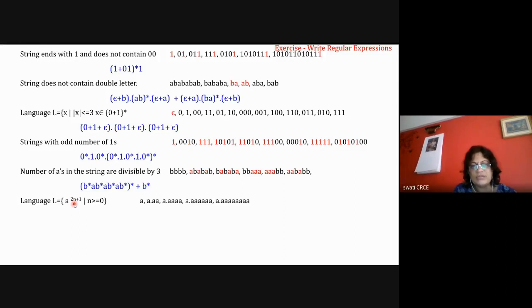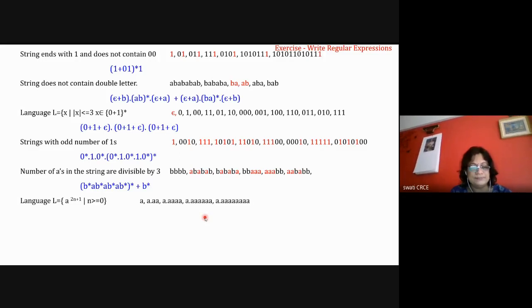One A. So the minimum length string is one A. If n is equal to 1, I get 3 A's. For n equal to 2, 5 A's. So the first A is always there, and after that I have 2 A's, then 4 A's, then 6 A's.